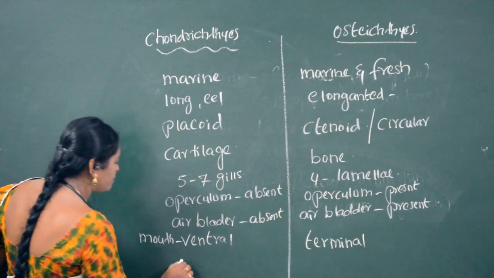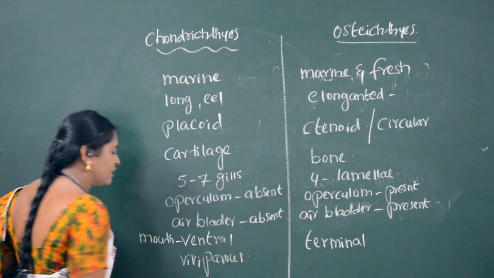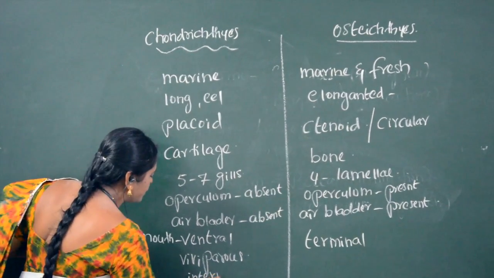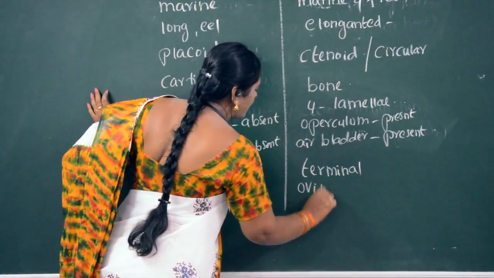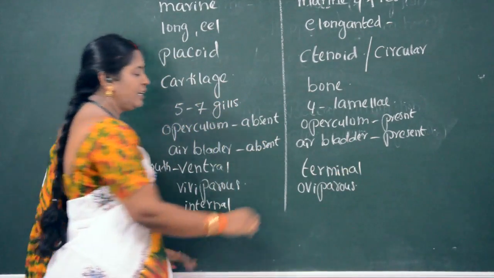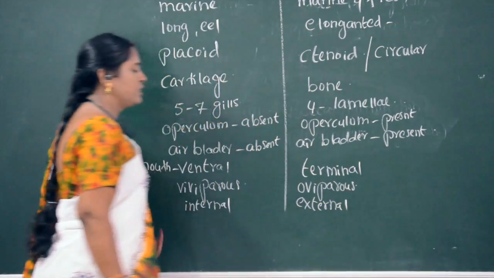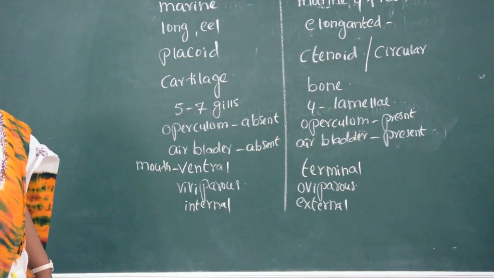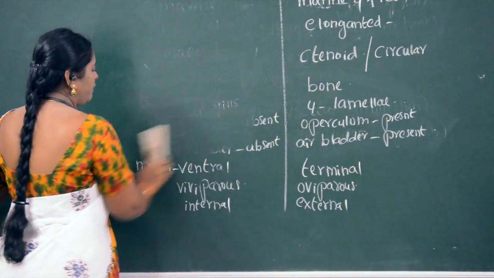And all these organisms are viviparous. Fertilization is internal fertilization. Here these organisms are oviparous, whereas fertilization is external fertilization. So these are the differences between cartilaginous fishes and bony fishes.